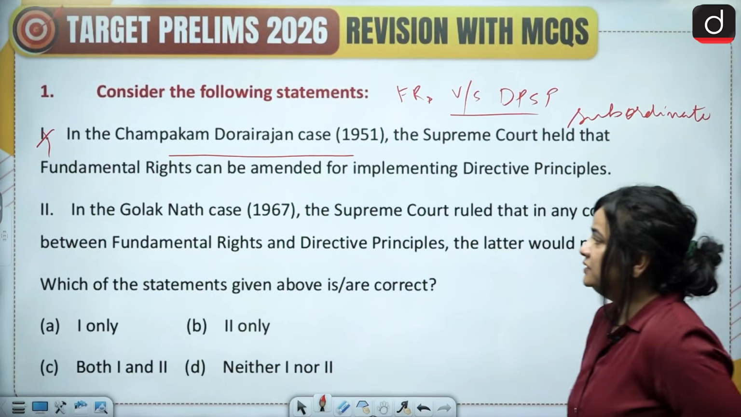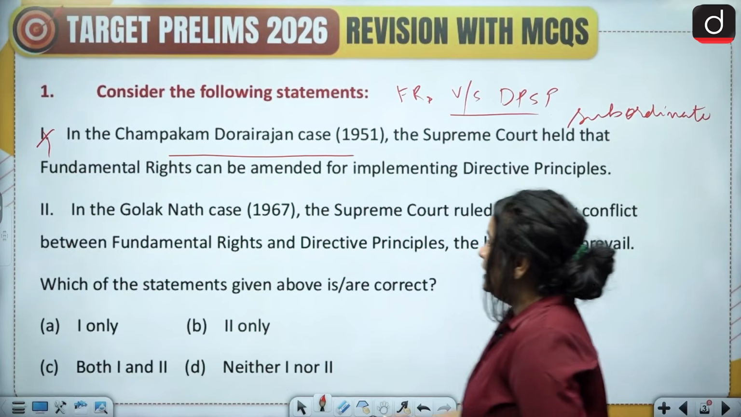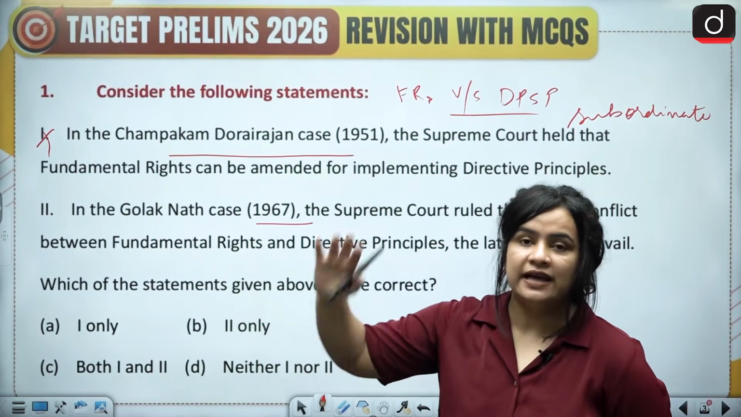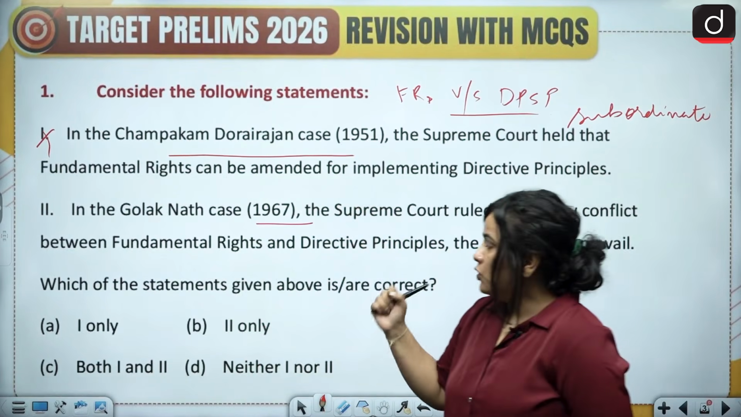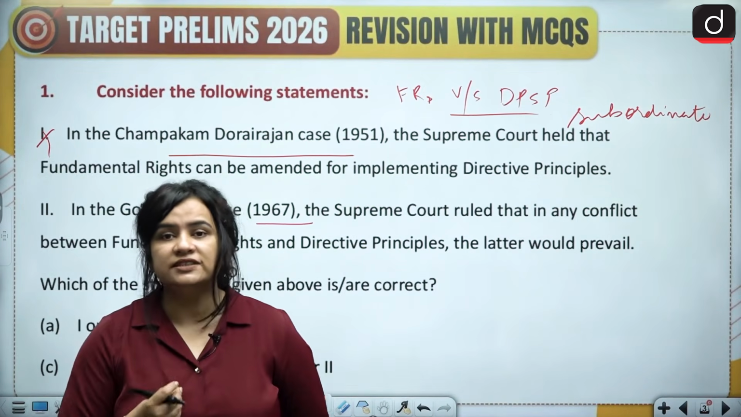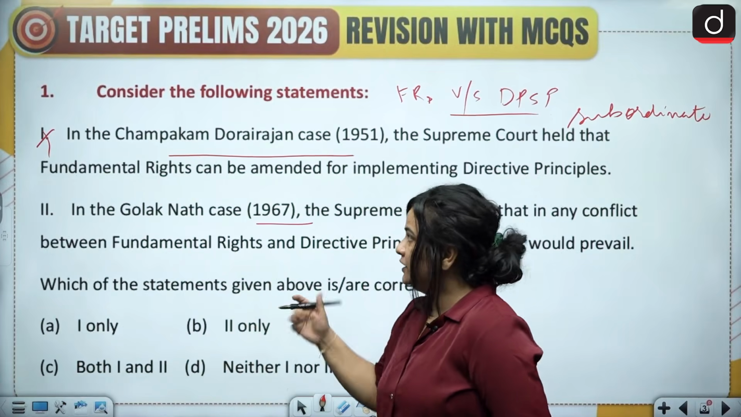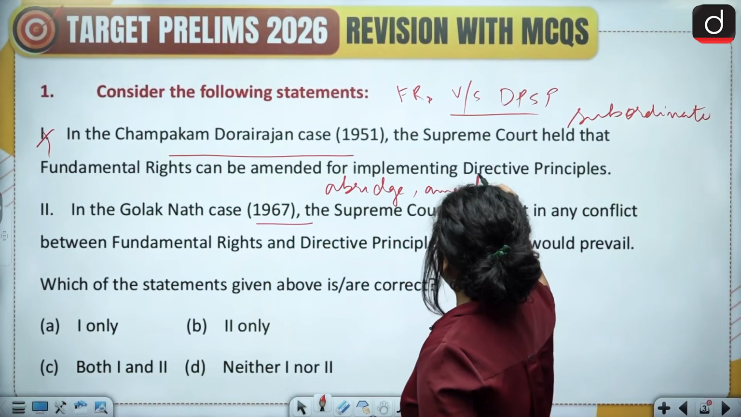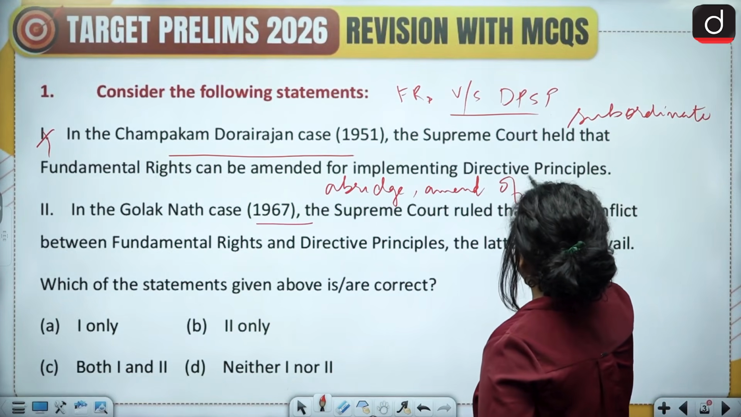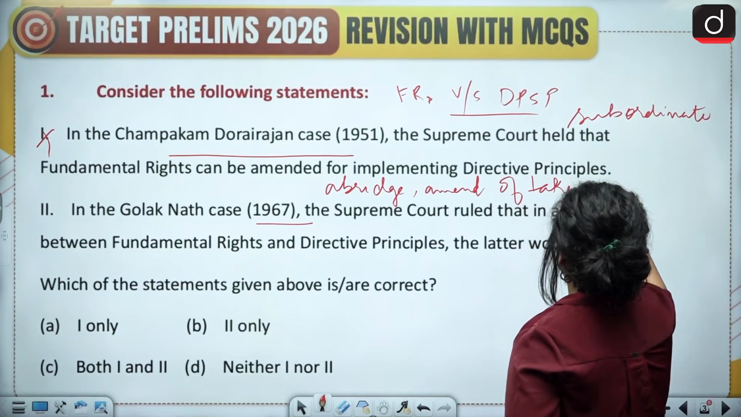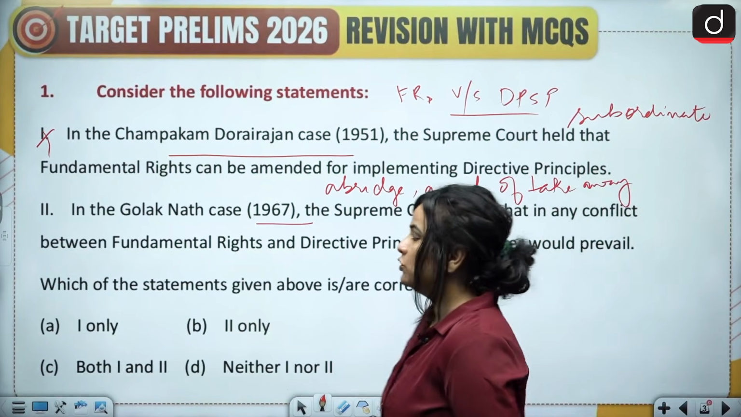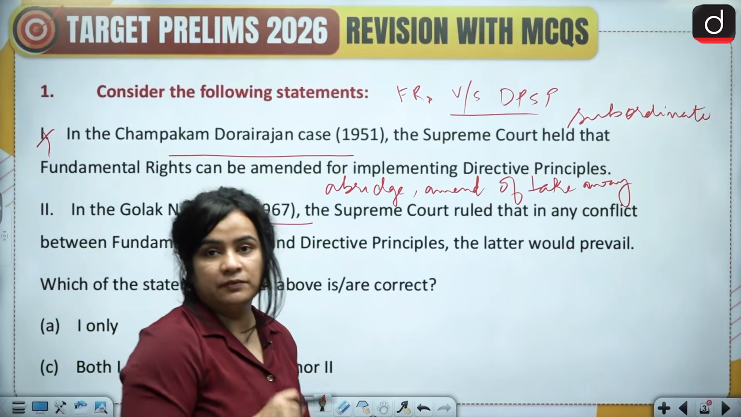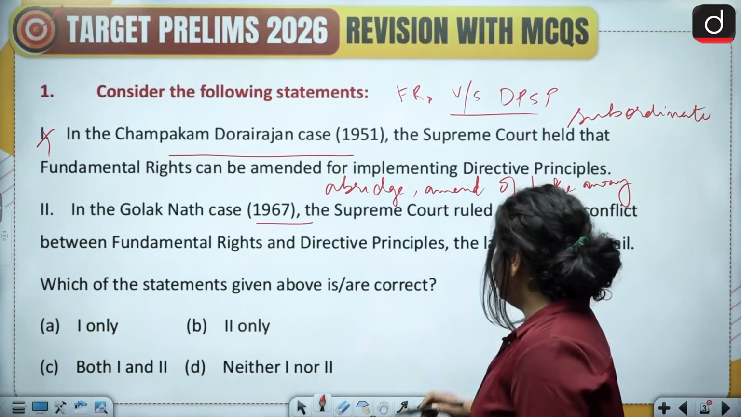When it comes to the second statement, in the Golaknath case of 1967, here again the Supreme Court said that out of the fundamental rights and DPSP, no constitutional amendment can abridge, amend or take away any of the fundamental rights for implementing the directive principles. So here again, the sacrosanct nature of fundamental rights was made very clear by the Honorable Supreme Court. Finally, in the Minerva Mill case,